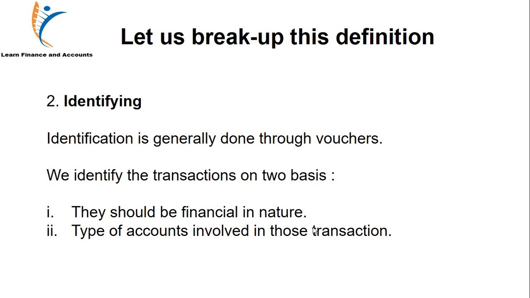The second thing is the type of accounts involved in those transactions. A sells goods to B and gets cash. What type of accounts can be there? Goods are there, cash is there, and if the transaction is on credit, then B's account is also there. These types of accounts have to be identified. We'll be doing this in the coming topics, identification of accounts.